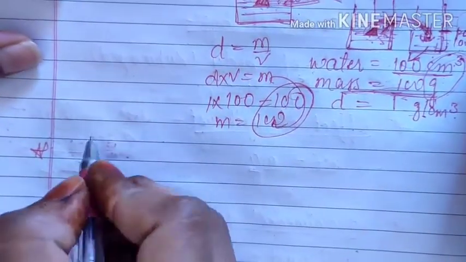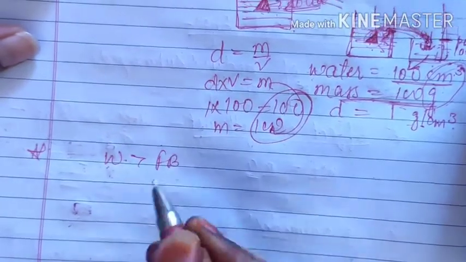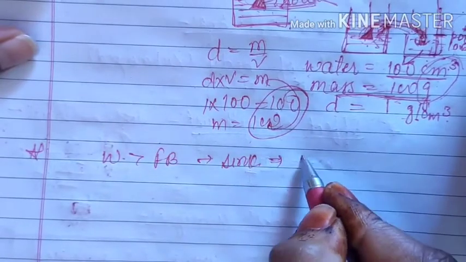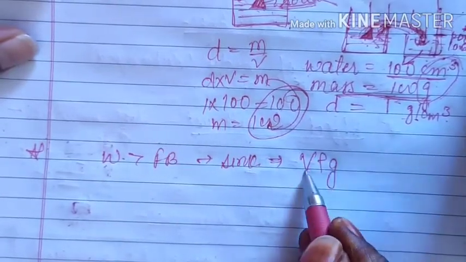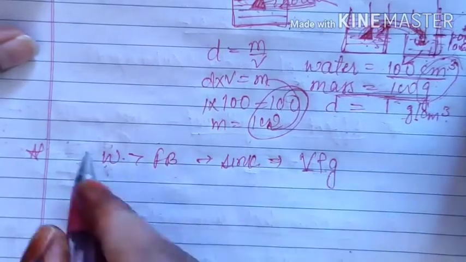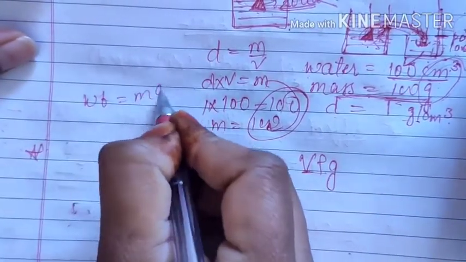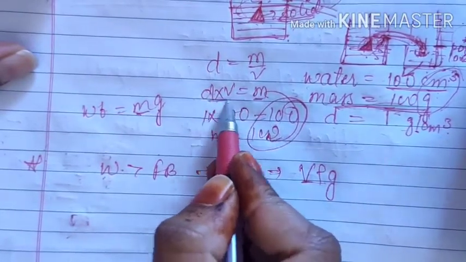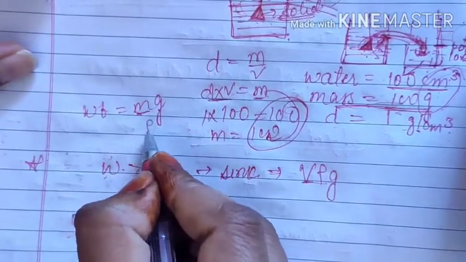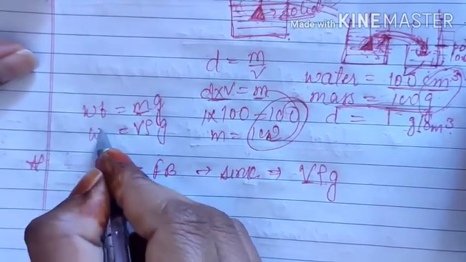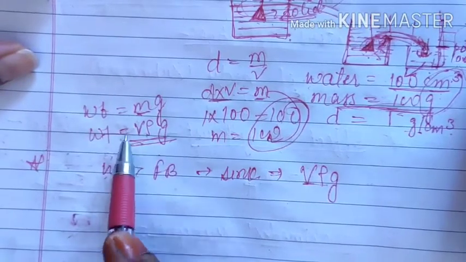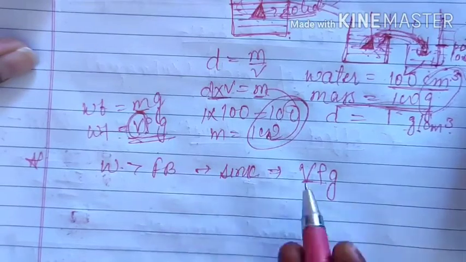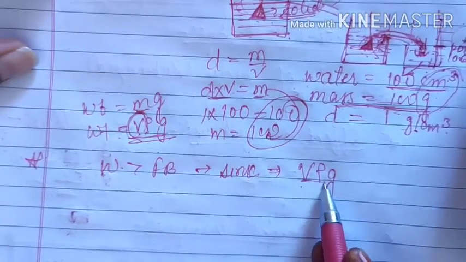We have already discussed that if the weight of the body is more than upthrust, then the body will sink. Along with that, we are saying that the weight of the body will be V rho g. V means complete volume. Where is it coming from? You know that weight is equal to mg. Okay, this we already know. And this mass can be written as density into volume. If density is rho, then mass is V rho, so weight of a body is also equal to V rho g. But this V means the complete volume of the object, whether inside or outside. So instead of weight, I have written V rho g.